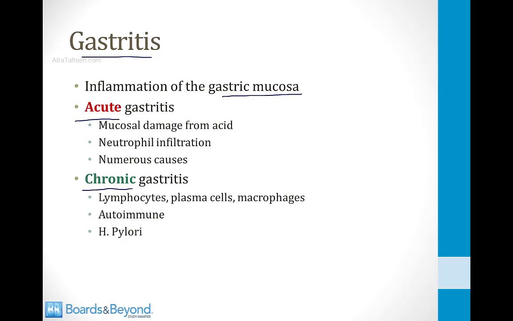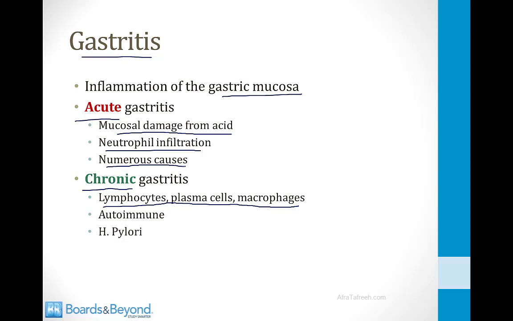And whether it is acute or chronic is basically defined by the type of infiltrate seen on biopsy. So acute gastritis has a neutrophilic infiltration, and chronic gastritis has an infiltrate made up of lymphocytes, plasma cells, and macrophages. Acute gastritis is usually mucosal damage from acid. We'll talk about that in a minute.